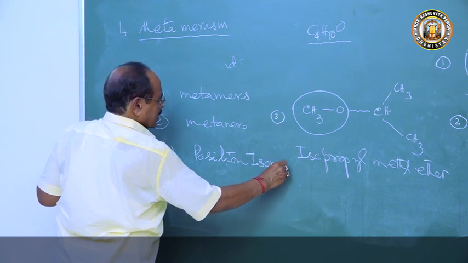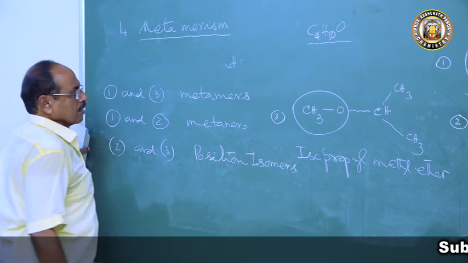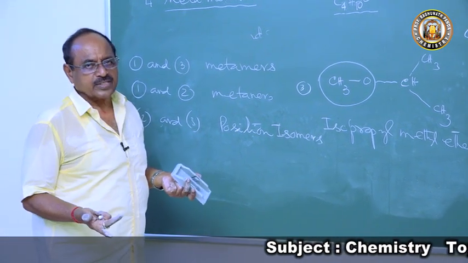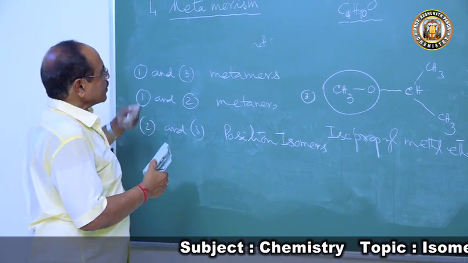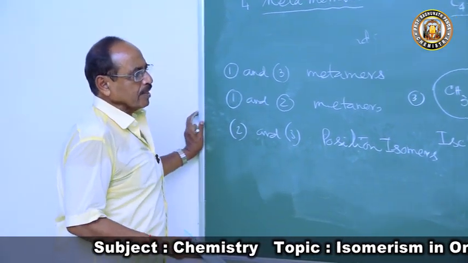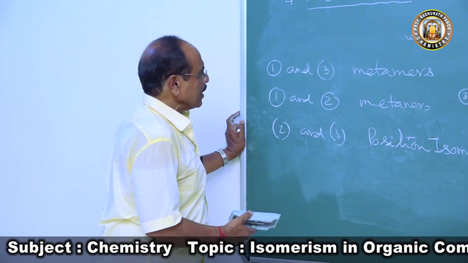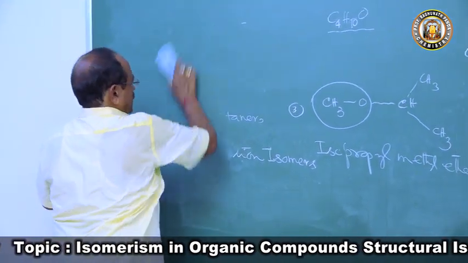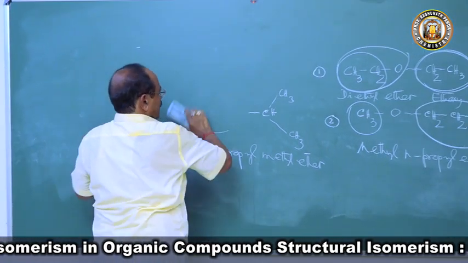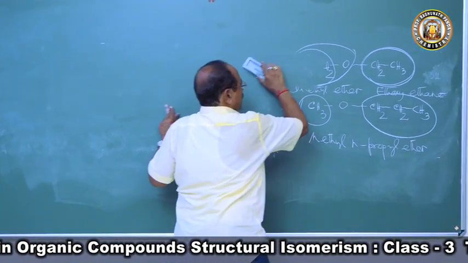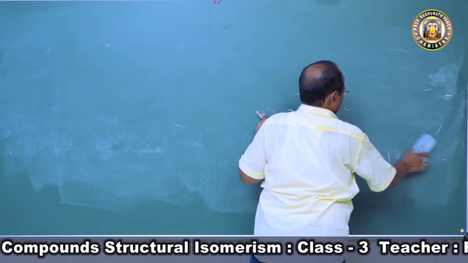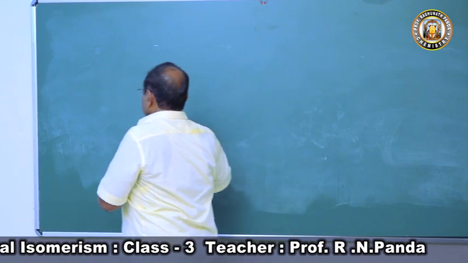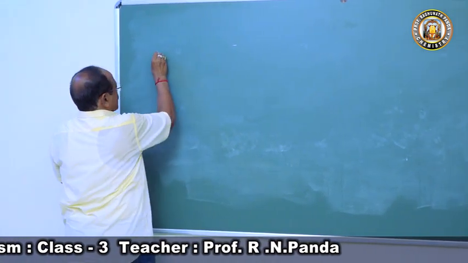In the last class, we will take different compounds and I will teach you how to write the isomers. So I am only explaining what the different types of structural isomerism are. Now we'll come to the next type of isomerism, tautomerism. Tautomerism is a very important type of isomerism and a very important phenomenon taking place in organic compounds.